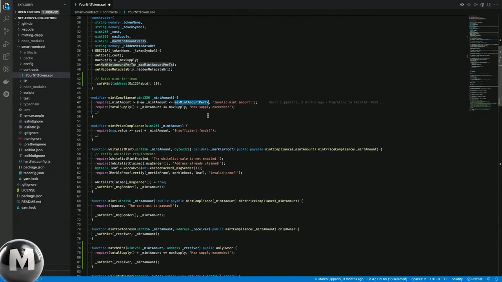Another reason why minting a lot of tokens at once might not be a good idea is because then you would end up having a huge amount of tokens in your wallet and you will have to list them on the marketplaces. So even if you're just using OpenSea, having to list 10,000 tokens manually is really a pain. So I would never recommend doing it that way, and to be honest, you are also taking away the mint experience from the users. So this is also something that I, as an end user, would probably not like too much.